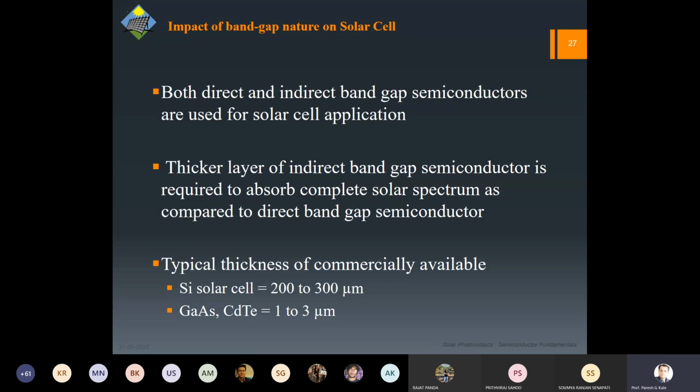And what engineering says is that, suppose let us say we have gallium arsenide 1 to 3 micron. That's a very thin film. How are you going to hold that solar cell? Okay, so in that case, we require a substrate. We require a supporting material for these thin films to coat on. So it may be glass.